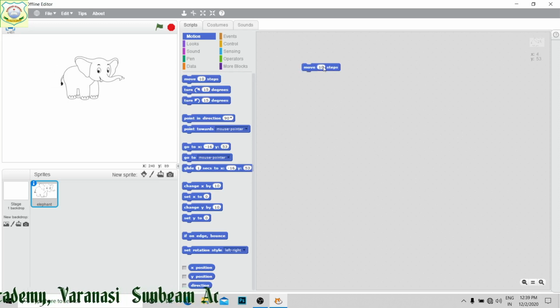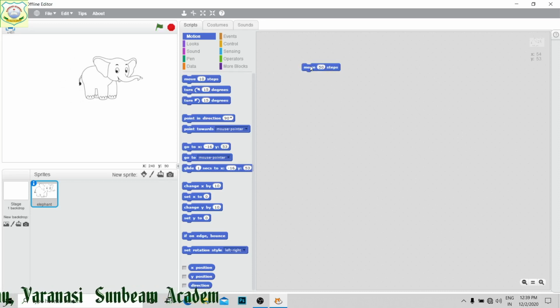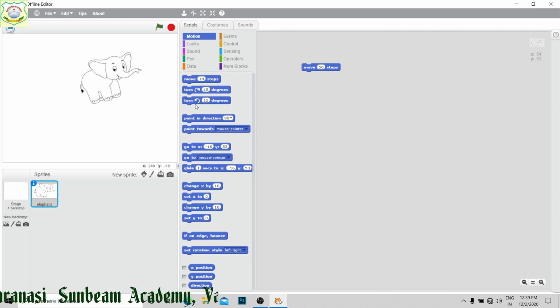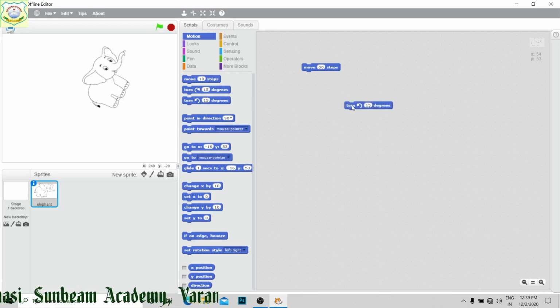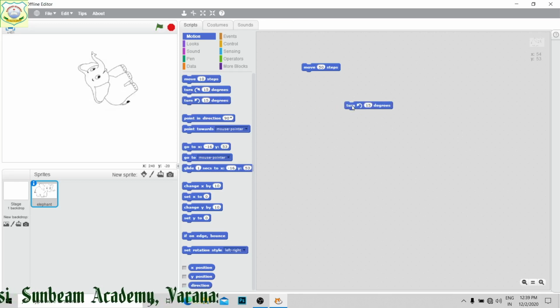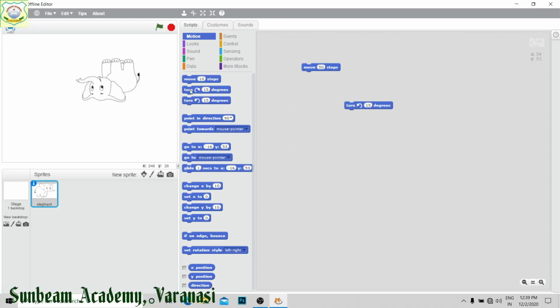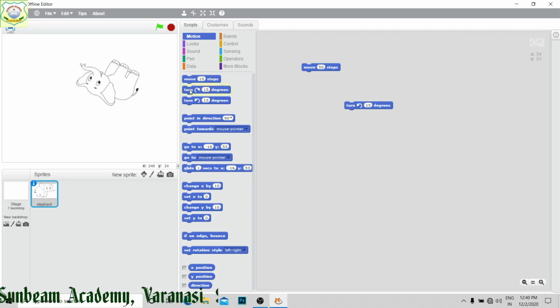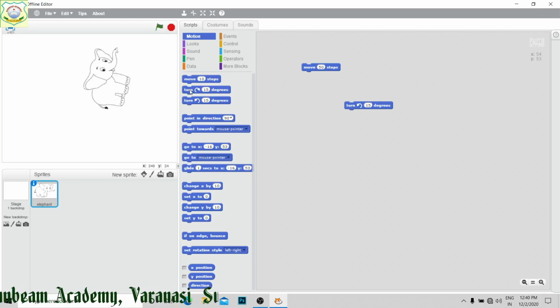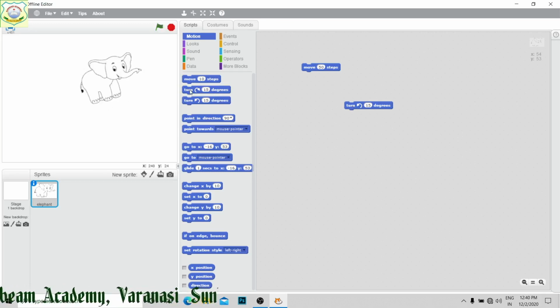If I increase it to 50 steps, then when you click on this, it has started, right? And likewise, if you want to turn it by 15 degrees to the left side, click it. Now you can see. Here also you can click and see the result, right?